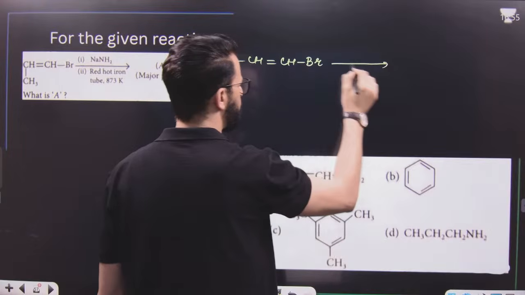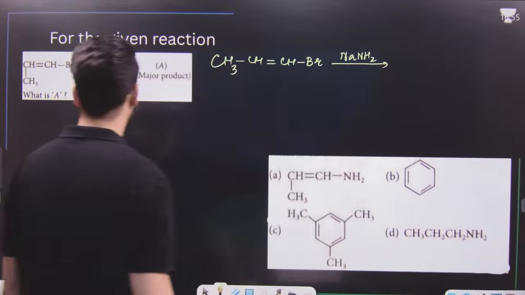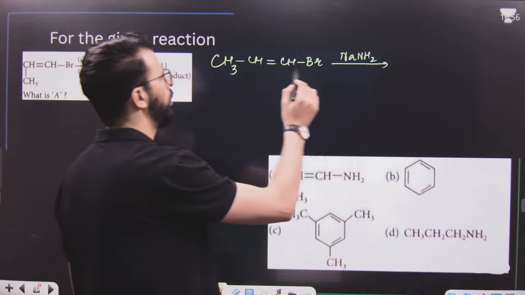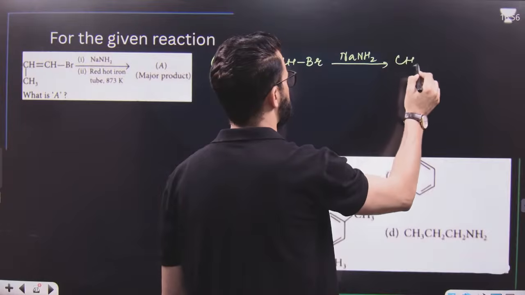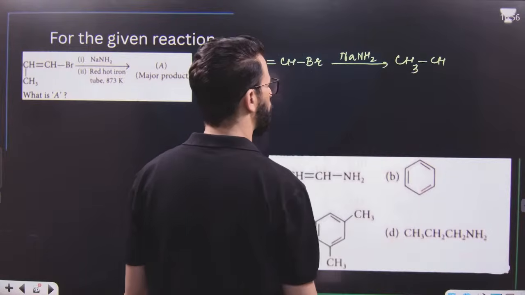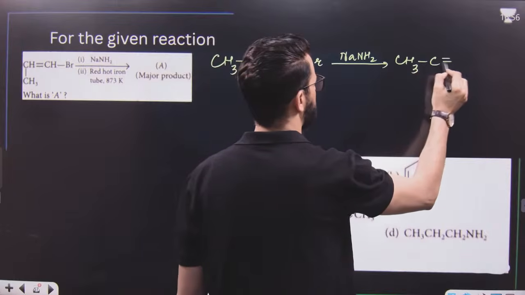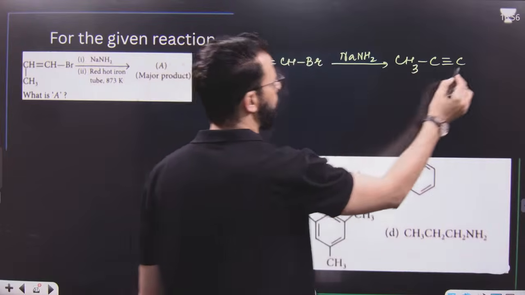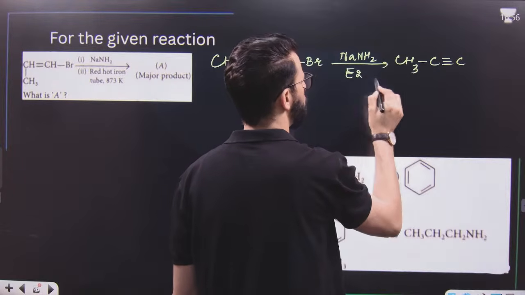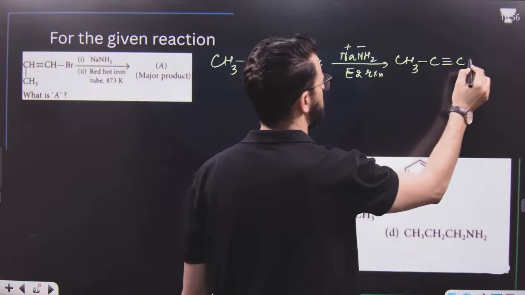This on treatment with strong base first, what will happen? It first forms an alkyne. It will form propyne. Hydrogen will be lost from this position and Br will be lost from this position. That means it is a normal E2 reaction. This is a very strong base, so this will be formed.